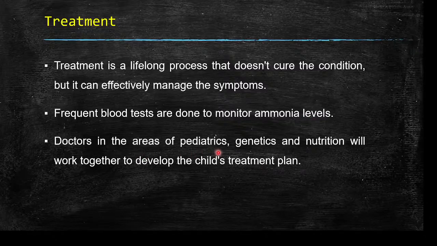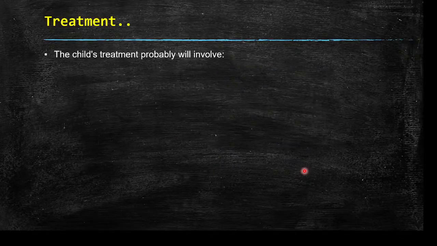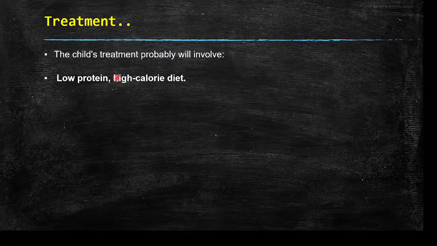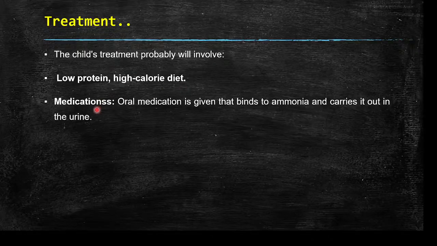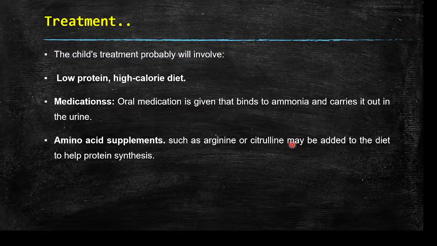Doctors in the areas of pediatrics, genetics and nutrition will work together to develop the child's treatment plan. And the child's treatment involves a low protein and high calorie diet. Oral medications are given that bind to ammonia and carry it out in the urine, to promote the elimination of ammonia. And amino acid supplements such as arginine and or citrulline may be added to the diet.